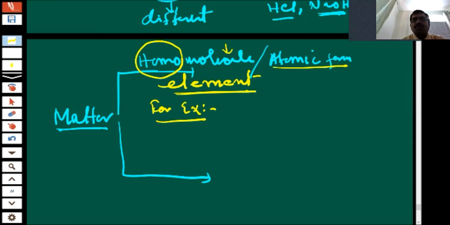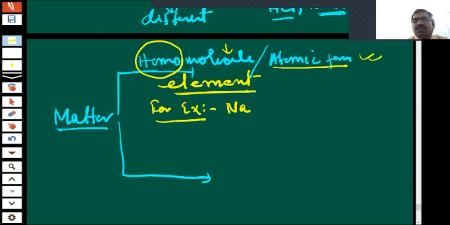So, see, like we have written sodium. So it is an atomic form. So any substance, any matter represented in atomic form, it is an element only. Suppose Cl2, it is a molecule, but homo molecule, all the atoms are same.